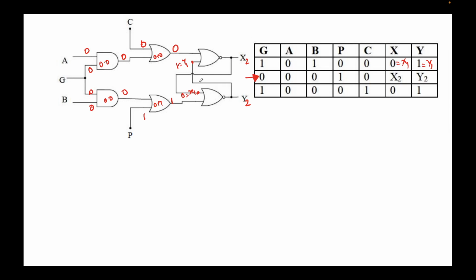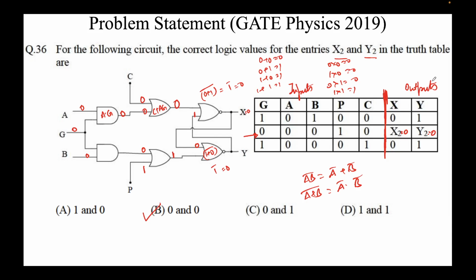So what we'll get here is 0 plus 1 whole bar, which is equal to 1 bar, which is equal to 0. So you'll get x2 equal to 0. Again here, this is a NOR gate, so the two inputs are 1 and 0. 1 plus 0 whole bar is nothing but 1 bar, so y2 you will also get equal to 0. Hence the answer would be 0 and 0. Is it better now?